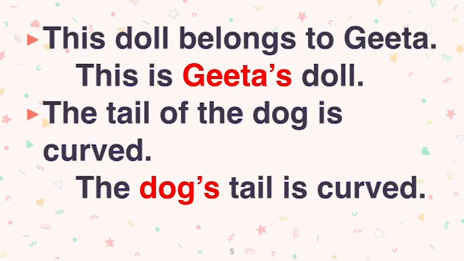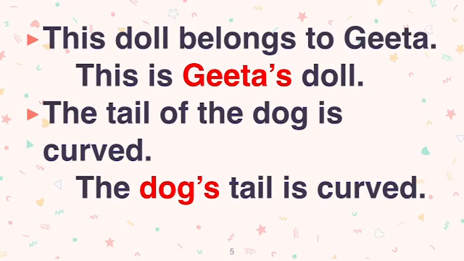Now when the possessor is singular, listen to me carefully. When the possessor is singular, the apostrophe is used after its name. Name के पीछे लगेगा apostrophe s. कहाँ लगेगा? Name के पीछे. For example, this doll belongs to Geeta. So what it will be? This is Geeta's doll. See, Geeta's, किसकी डॉल है? Geeta's. Geeta is the possessor.